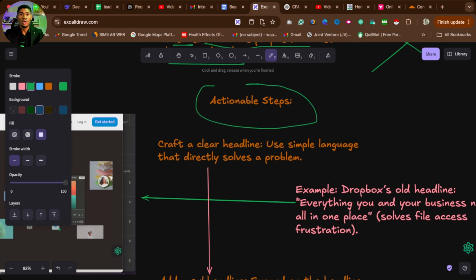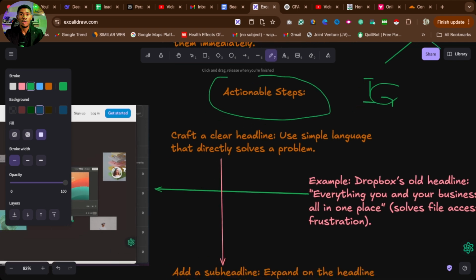I'm telling you, if you are running an ad campaign on Facebook, on Google, or on IG right now, and you are not making money, one of the reasons why is because you don't understand what I'm saying right now. So just pay attention.